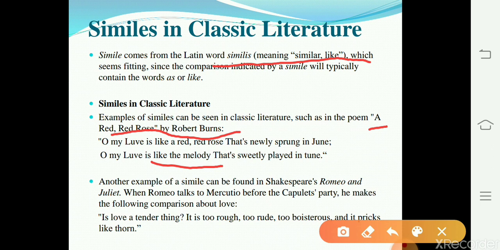Another example of simile can be found in Shakespeare's Romeo and Juliet. When Romeo talks to Mercutio before the Capulets' party, he makes the following comparison about love. Is love a tender thing? It is rough. It is too rough, too rude, too boisterous, and it pricks like thorn. These lines express that love pricks an individual's sentiments in the same manner that a thorn prickles or hurts human skin.